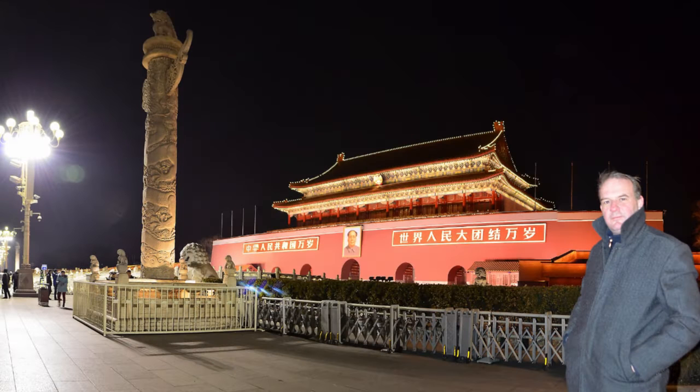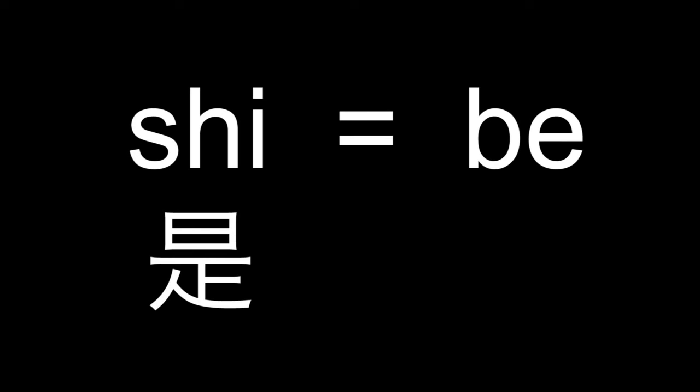In order to fully understand this lesson, you must remember what you learned in lessons 1 and 3. In this lesson, I will talk about the verb to be. Be, that is, 是, sh, like what shall we do? Shall, the beginning, sh. 是